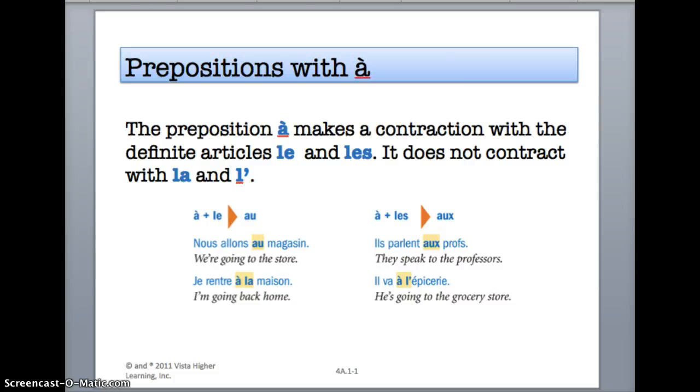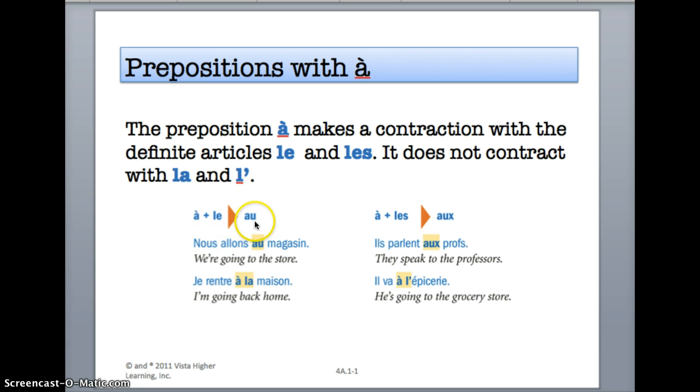This is the PowerPoint slide which reteaches prepositions with à. The preposition à in French makes a contraction with le and les. It does not contract with la or l'. The two main ones that you need to remember are the masculine singular ones.